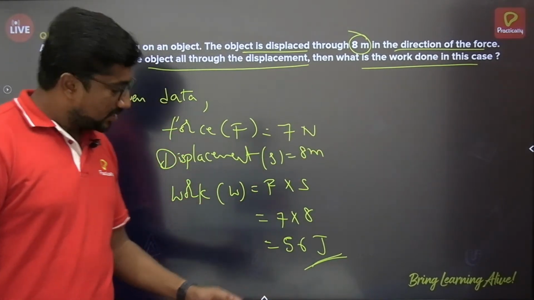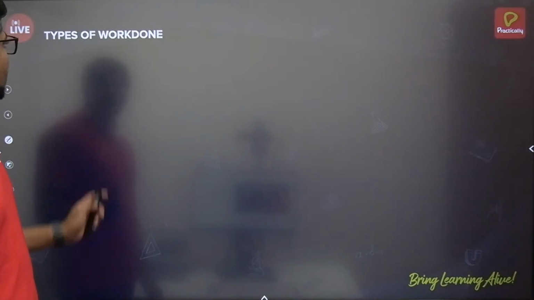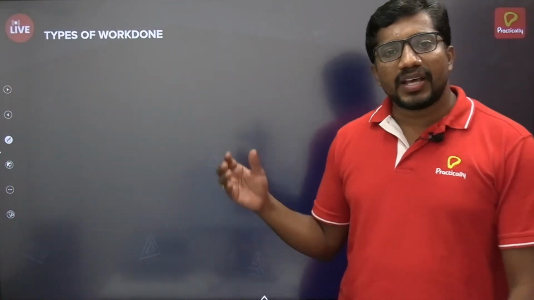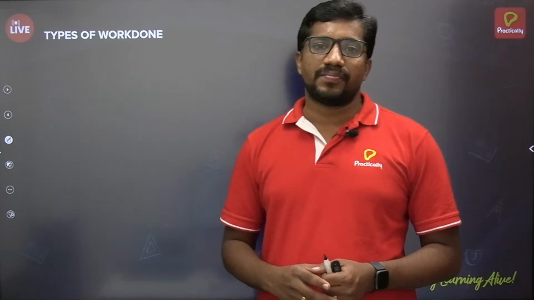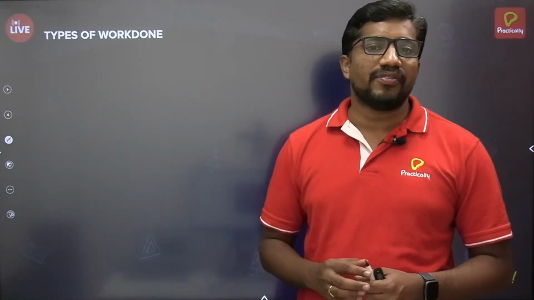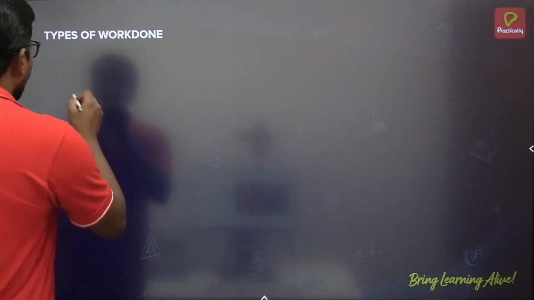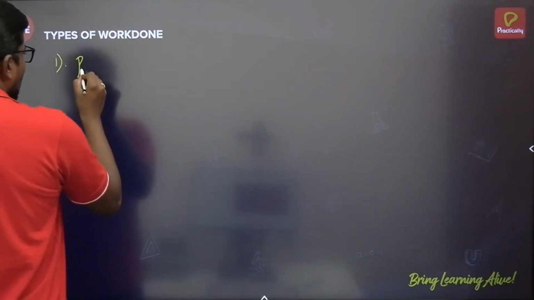Okay. Next one, types of work done. Very important one. So here, based on how the displacement and force directions are related, work done by the body is classified into 3 types. So there are 3 types of work done in general. What are those 3 types of work done? One, that is positive work done.